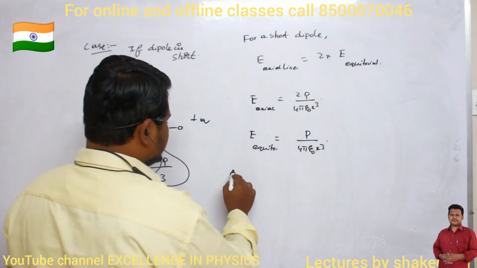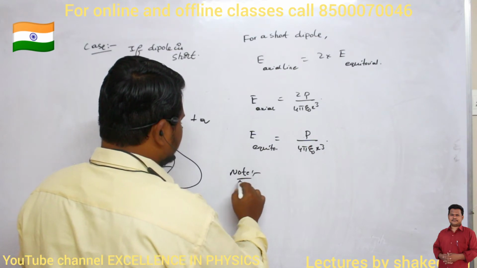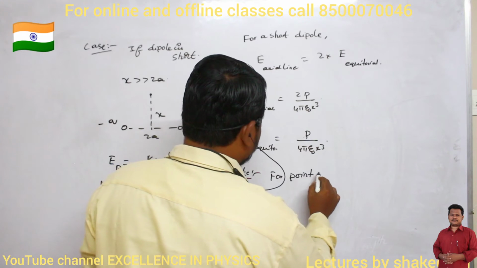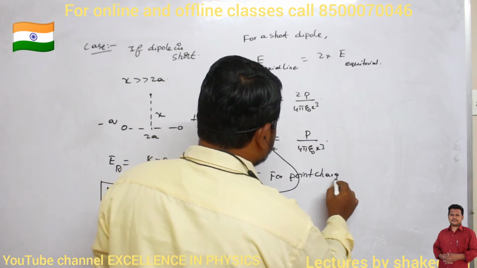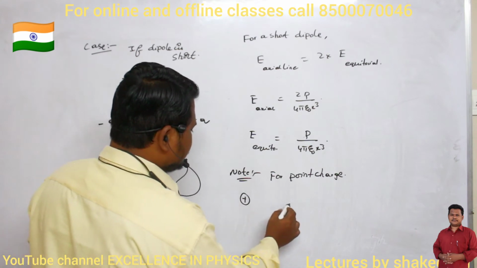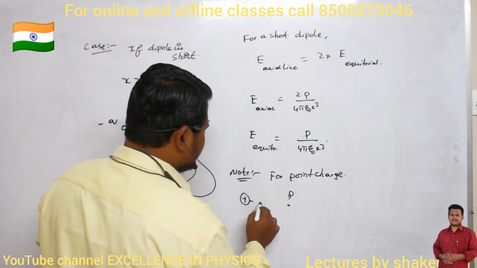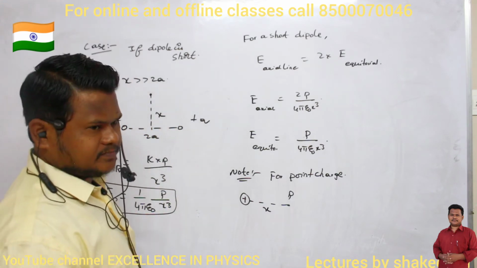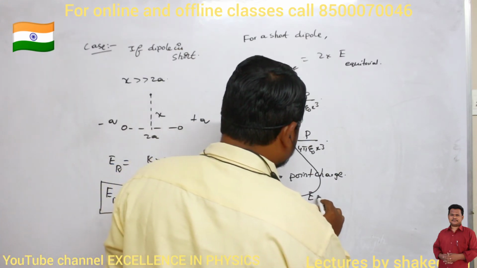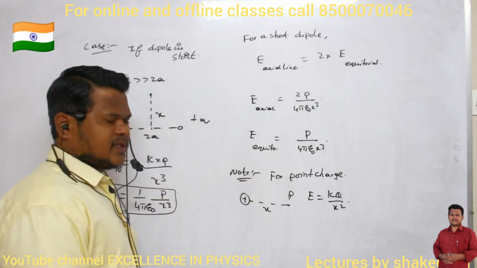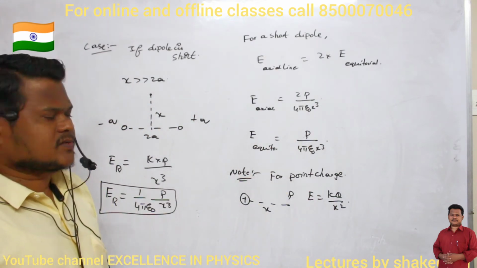And one more point which we have to note here. For a point charge, what is the formula for the electric field? For example, at a point P at a distance x from a point charge, what is the formula? E is equal to kq divided by x square.